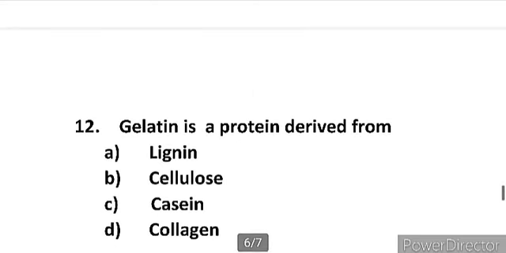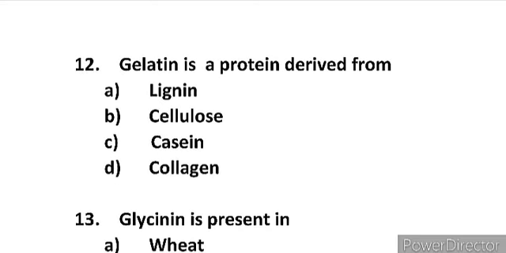Now moving to the next question. Next question is gelatin is a protein derived from, and the options given are A, lignin, B, cellulose, C, casein and D, collagen. The right answer of this question is collagen. Gelatin is a protein that is derived from collagen. So the right option is option D, that is collagen.